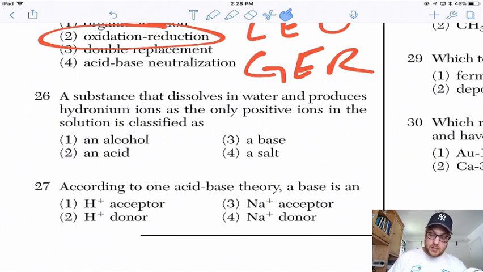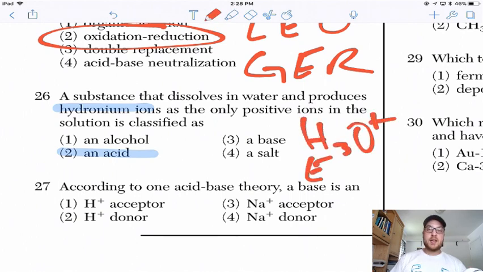26. A substance that dissolves in water and produces hydronium ions. As soon as I see that, I'm going acid. So, hydronium ions are H3O+. You can look that up on table E if you didn't know what hydronium was. It'll be there. And it's a quick one to find. It's like one of the first three. I think it's the third one down from the top. So, hydronium, acid, hydroxide, base.